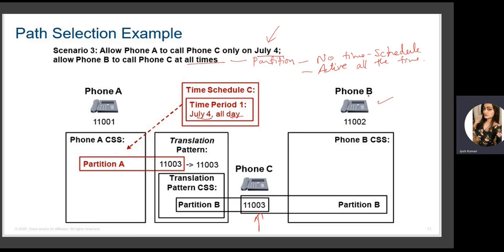So whenever phone B tries to call 11003, it will check in this partition: is there any time schedule? No, there is no time schedule. So you can simply go ahead and make a call. But if phone A is making a call to the same destination, as there is a partition mapped with a time schedule, it will be allowed only if the user is dialing in that certain period of time, otherwise it will not.